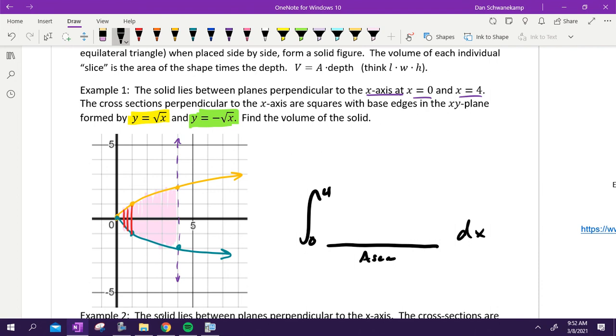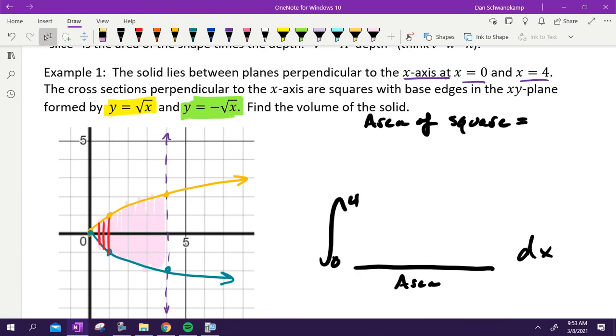That's my enclosed base. The thing I need to know is the area of my cross section. What is my cross section that I'm making here? A square, right? Area of a square. What is the formula for the area of a square? Base times height. But what's special about a square? They're the same. So instead of base times height, which works perfectly well, we could just do side squared. Side squared. That's what we're going to integrate. Okay? We are going to take something and we're going to square it. The only thing we need to figure out is what is that something? In this case, what is that side equal to?